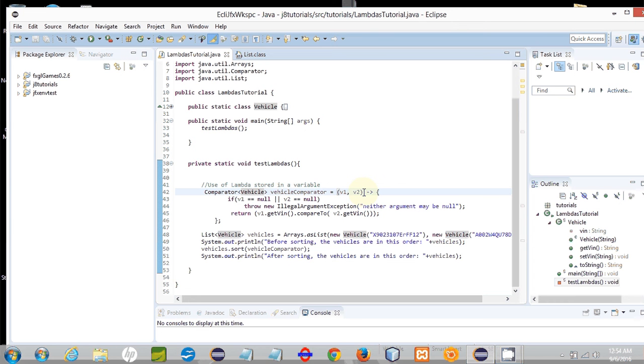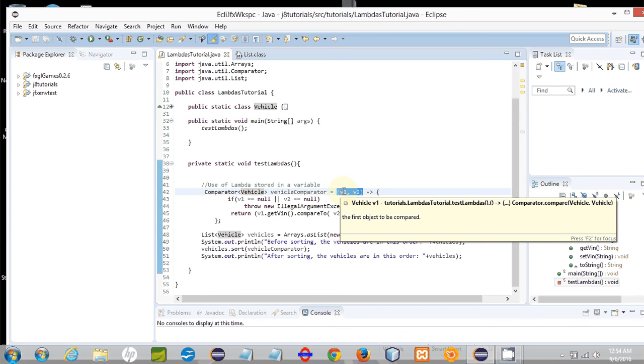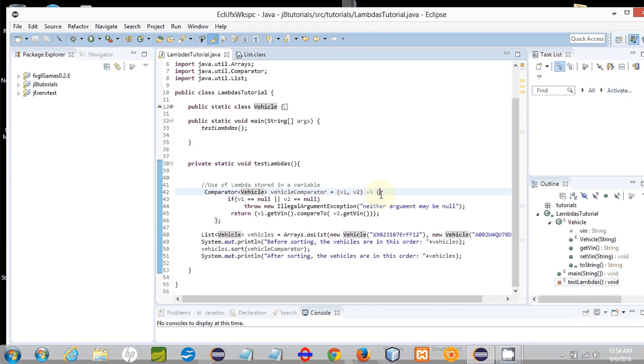So our arguments list has two arguments. And when I hover over them, v1 and v2, the compiler already knows that these two arguments are of the type Vehicle. It knows that because it has looked at the Comparator interface on the classpath and determined that the compare method we are implementing takes two objects of the erasure type. So that's our arguments list, and then we have the lambda operator to tell the compiler this is a lambda, and then we have our code body.